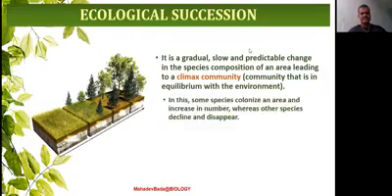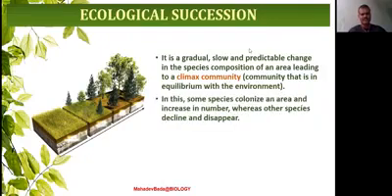This is one of the definitions of ecological succession. In this, some species colonize an area. You can see in the diagram how the development is taking place, and ultimately this will be the climax community. At last, it will reach the climax community, it reaches equilibrium.